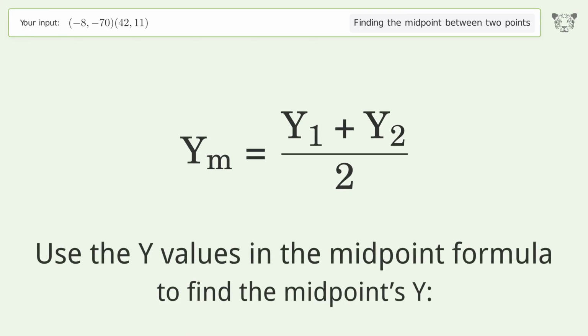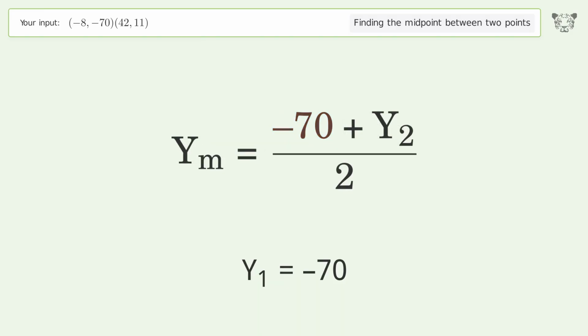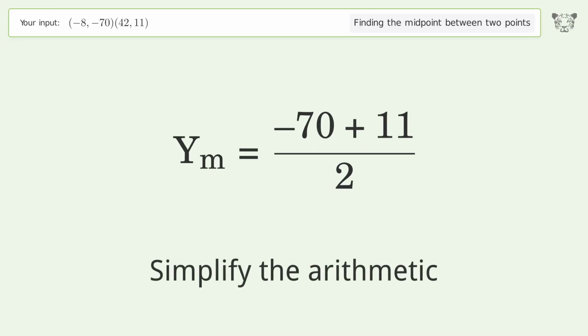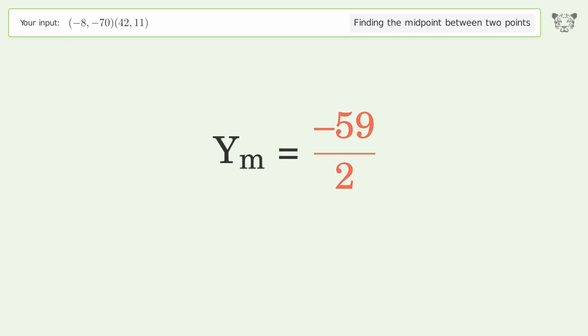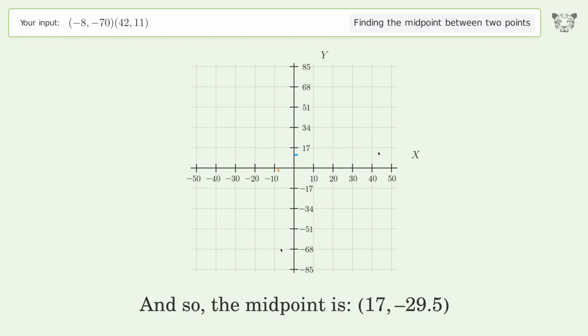Use the y values in the midpoint formula to find the midpoint's y. y1 equals negative 70. y2 equals 11. Simplify the arithmetic. And so, the midpoint is 17, negative 29.5.